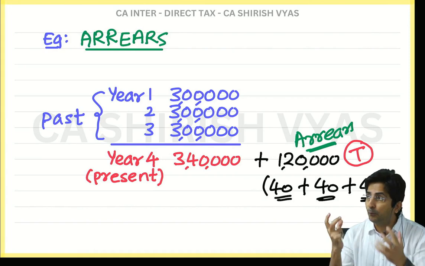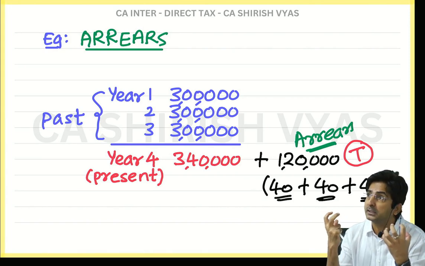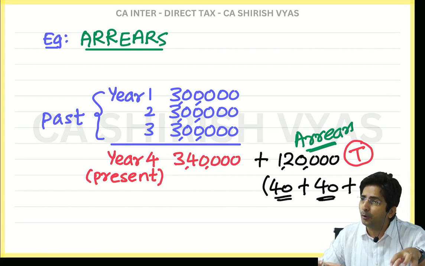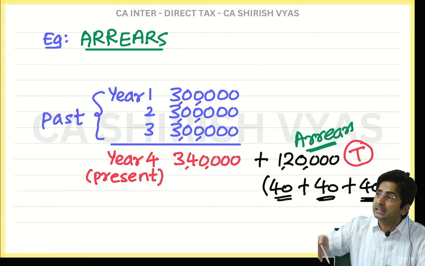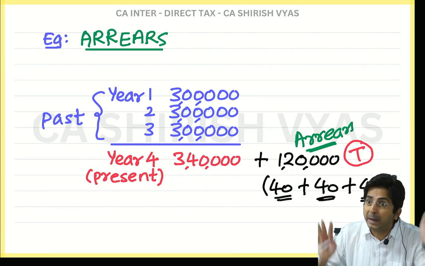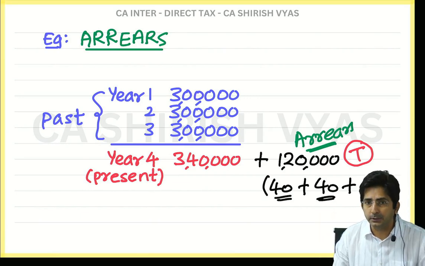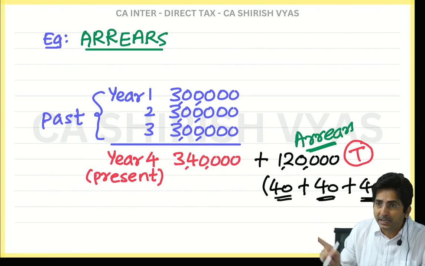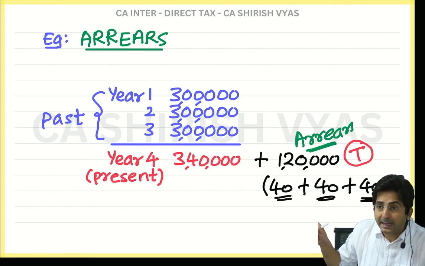So in short, I want you to feel the word arrears in what sense? Whenever there is a dispute between the employer and employee, and when the dispute gets settled, you get all the backlog of past years. And this will also be taxable. Can you see I have written T? Why taxable?